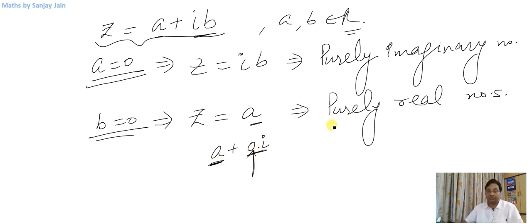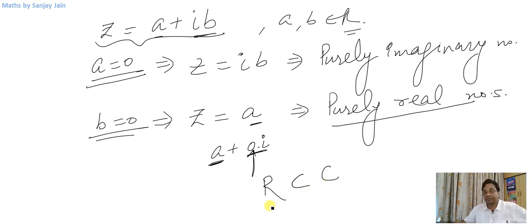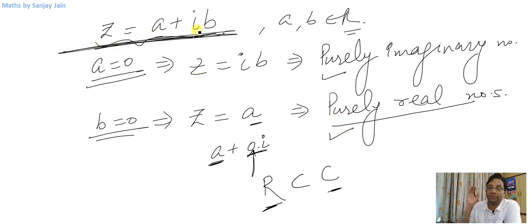Such numbers are known as purely real numbers. So you can imagine that real numbers are a subset of complex numbers. So you understand about purely imaginary numbers and purely real numbers, and this is what a complex number looks like, a plus iota b, where a and b belong to real numbers.